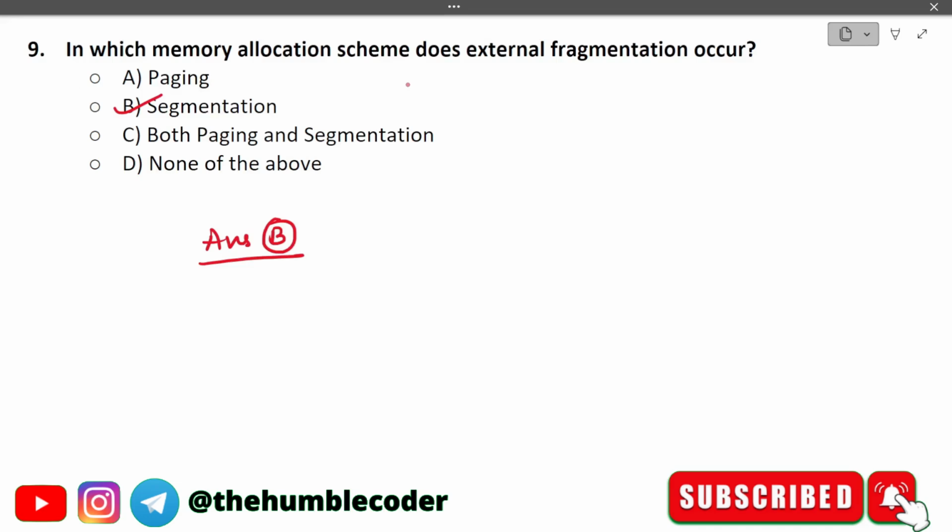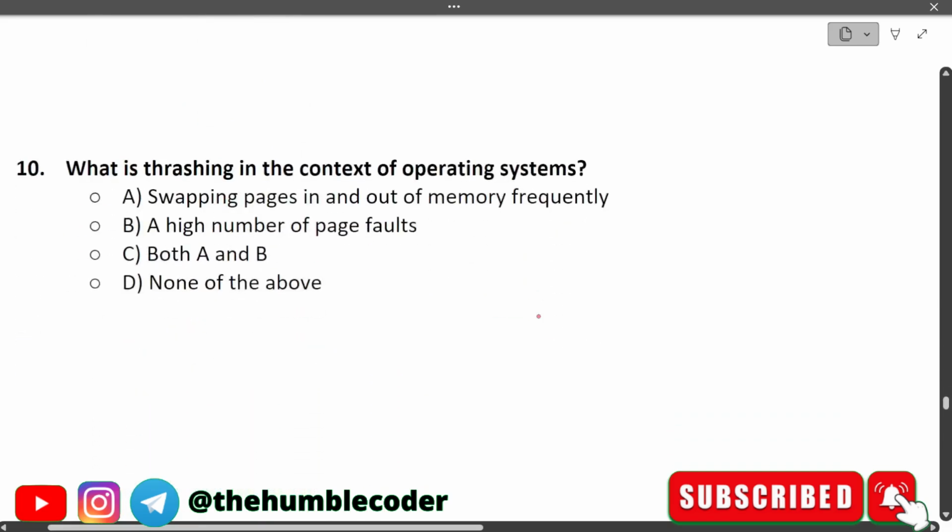So basically, you know why it is the answer, because memory is allocated in variable size blocks in case of segmentation. Which means how much memory it needs, that much only it will take. Okay, to just explain in simple words.